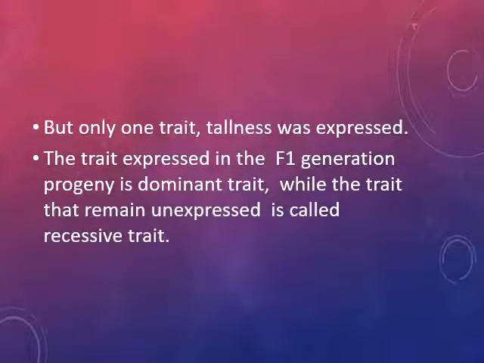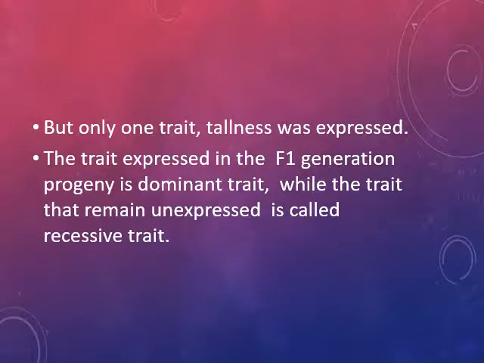So with this he has given us two terms, dominant trait and recessive trait. Of all the contrasting traits, the trait which expresses itself in the F1 generation is known as the dominant trait, and the trait which remains unexpressed, concealed in the F1 generation, is known as the recessive trait.